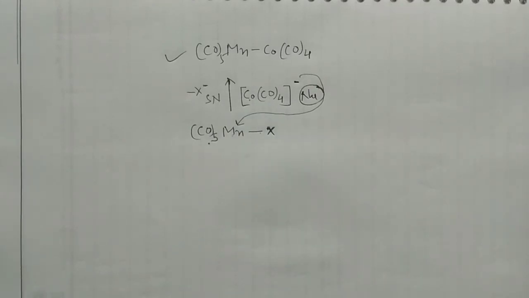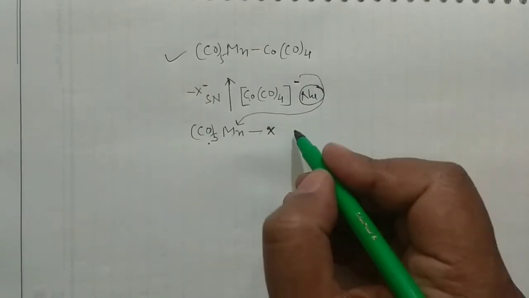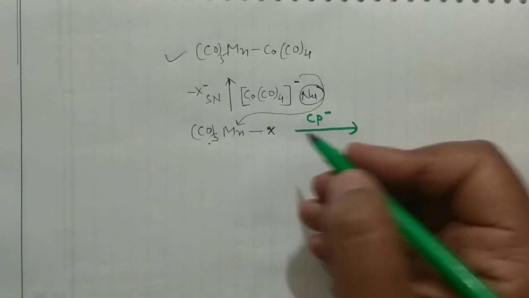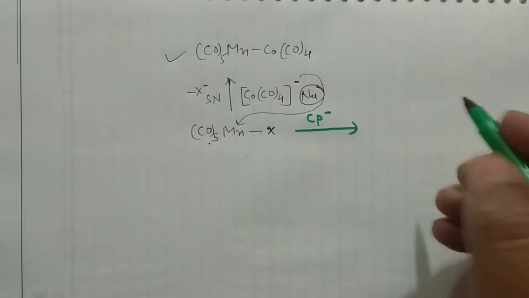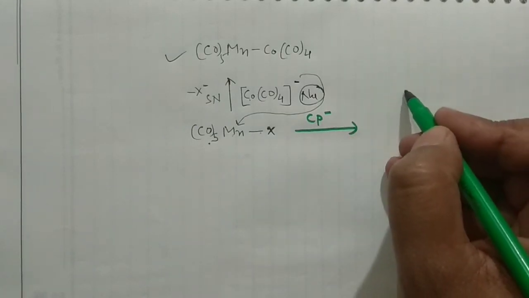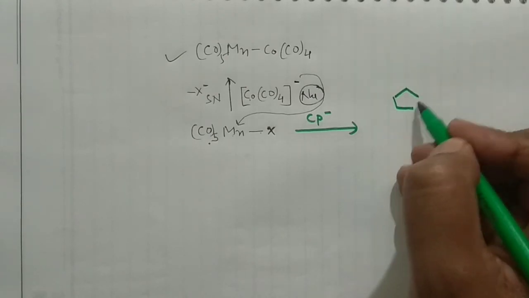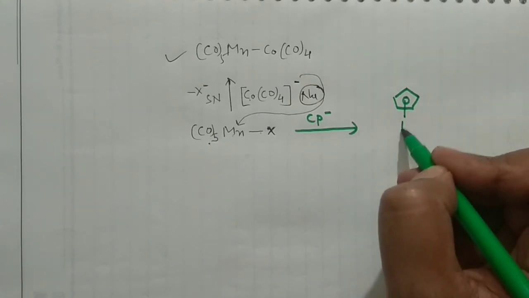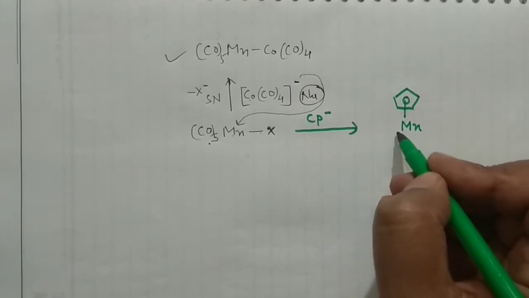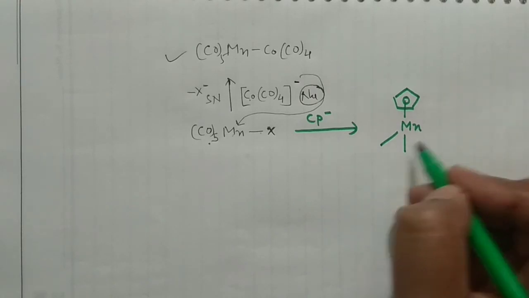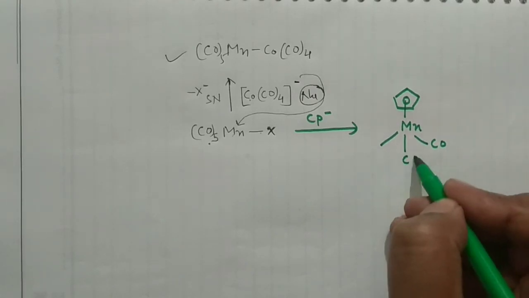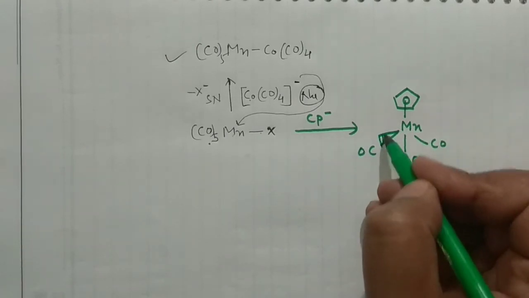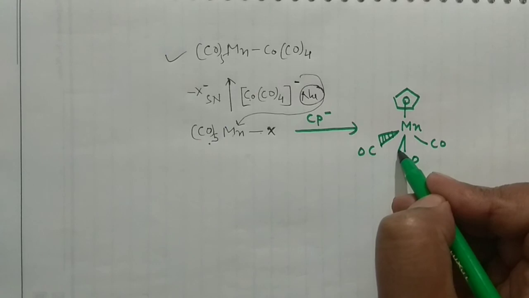Then, for example, I have this anion, the cyclopentadienyl anion. If you have this one, what you can do is put this here and write manganese here, and of course 3 carbonyls, CO, CO, and CO. One would be below the plane and the other above the plane.